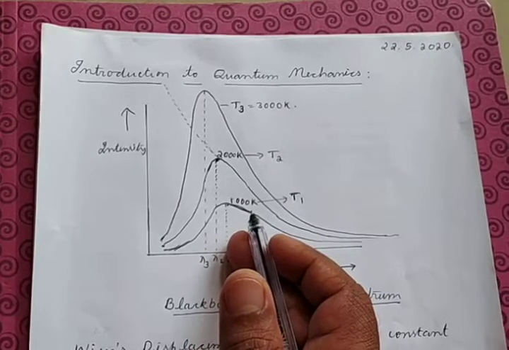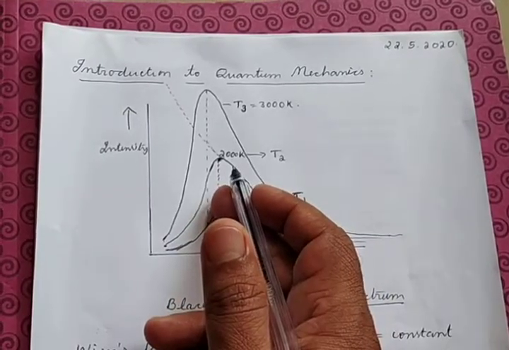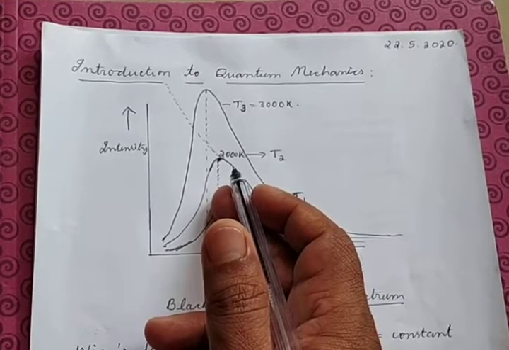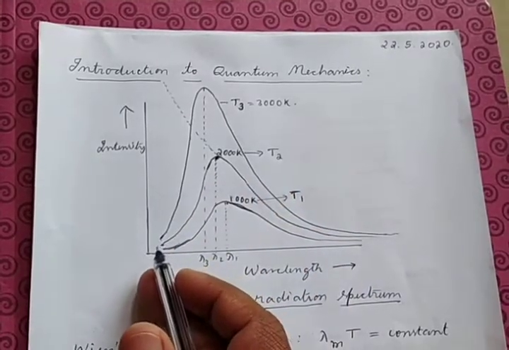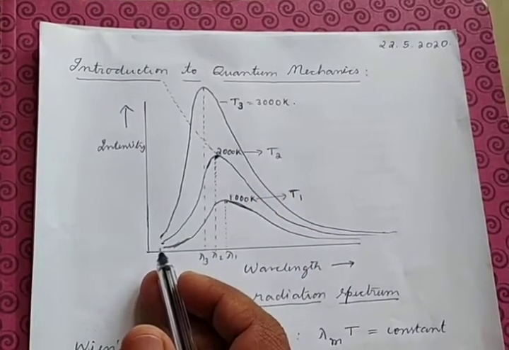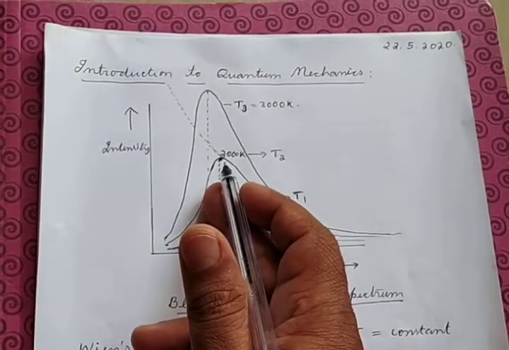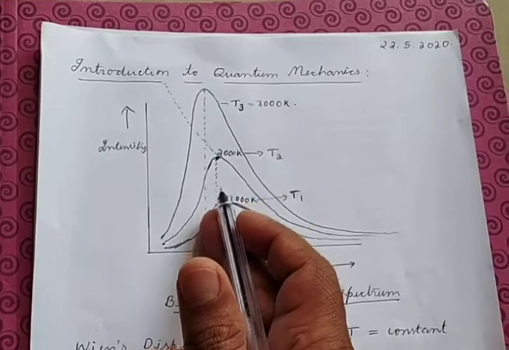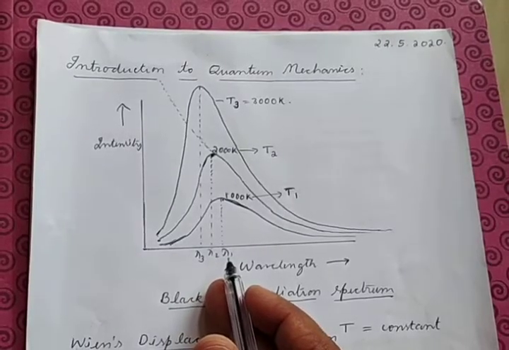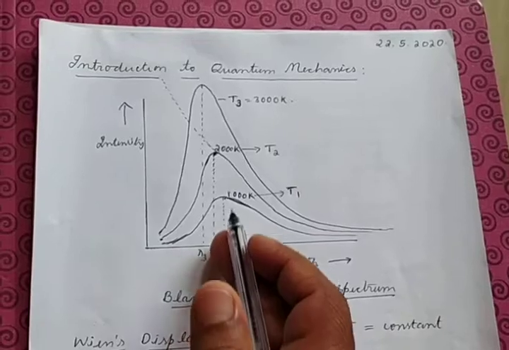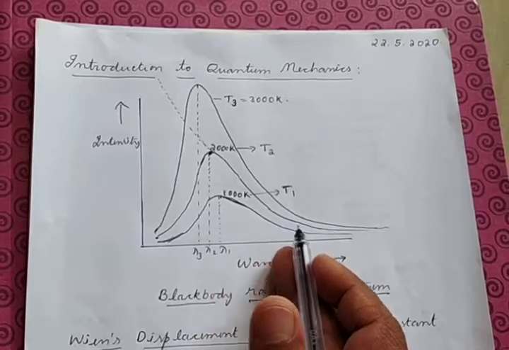Suppose I take the black body and heat it to a higher temperature, say 2000 Kelvin, and again observe the intensity and the wavelength of the light emitted. Again I get a similar curve: for lower wavelength the intensity is lesser, then it starts to increase and becomes maximum again, and this maximum is at wavelength lambda 2, which is different from the wavelength lambda 1 of the previous curve, and as I go for higher wavelength the intensity gradually decreases.